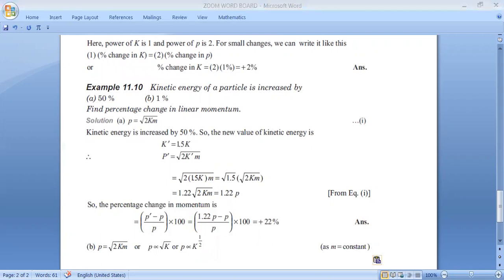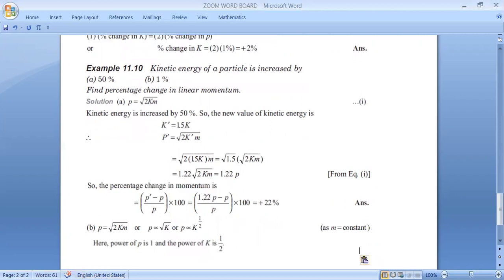In the previous question it was square, so it became 2 times the percentage change. Now it is to the power half, so it will become half times the percentage change. Simple, you just do it directly, nothing else. So it will become half times the previous change. Very good, you guys are doing very good.